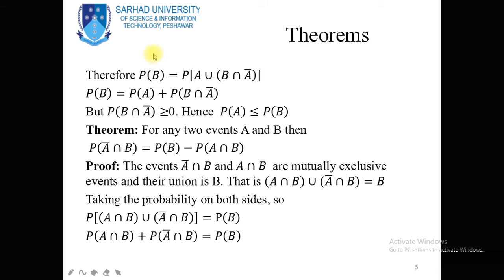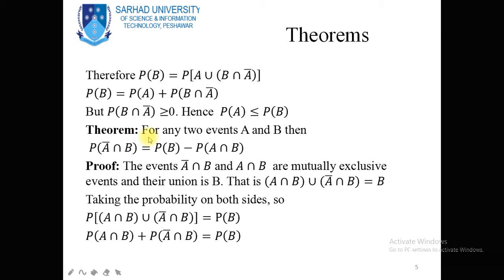Therefore, probability of B is equal to probability of A union B intersection A complement. And we know that we replace this union by addition: probability of A plus probability of B intersection A complement. But probability of B intersection A complement is greater than or equal to 0. Hence, probability of A is less than or equal to probability of B.